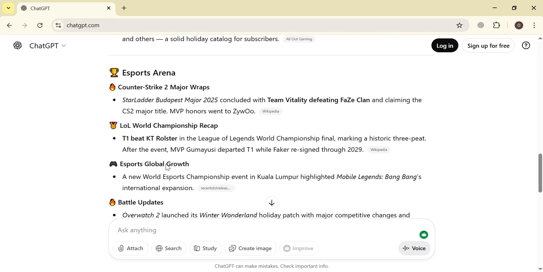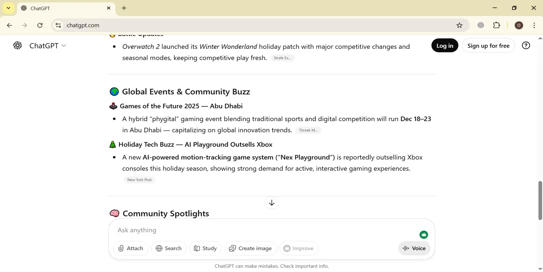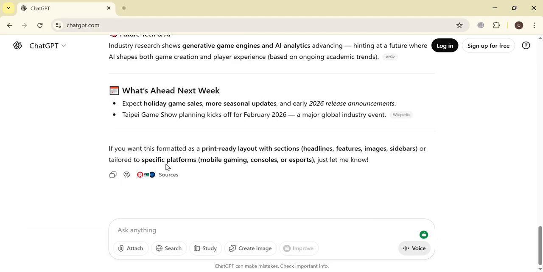If you want this in a PDF form, you will just ask ChatGPT to give you the PDF form and it will provide you the PDF. So let's say, provide it in the PDF form.